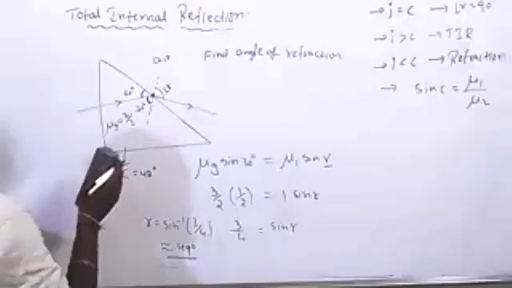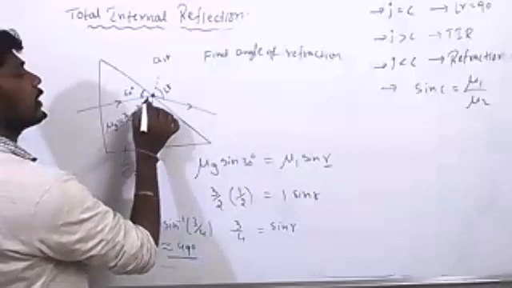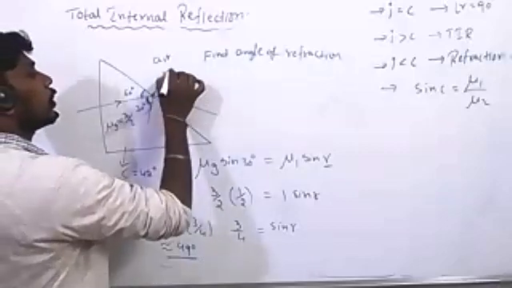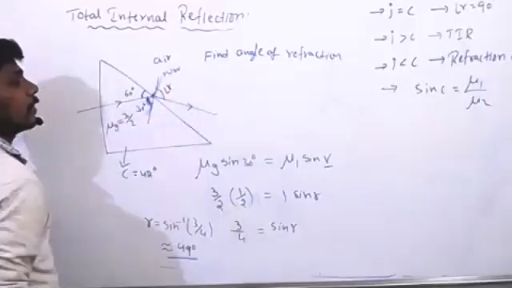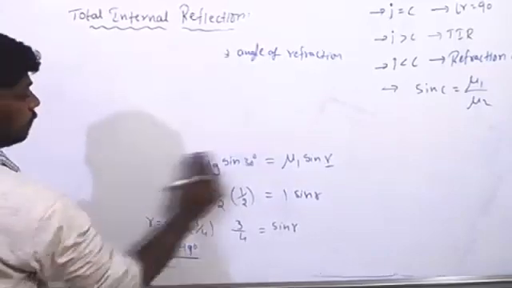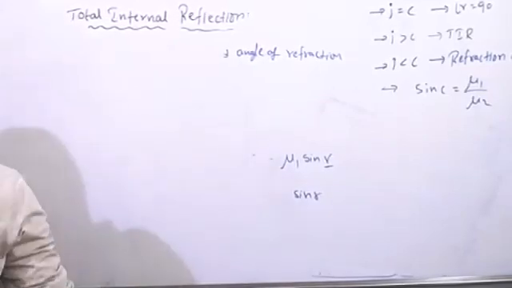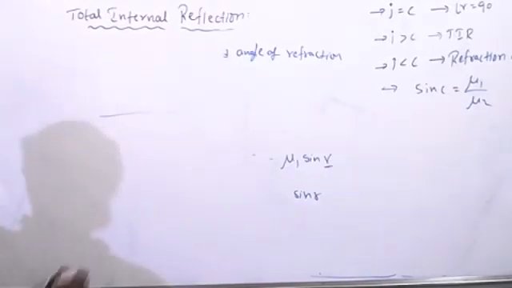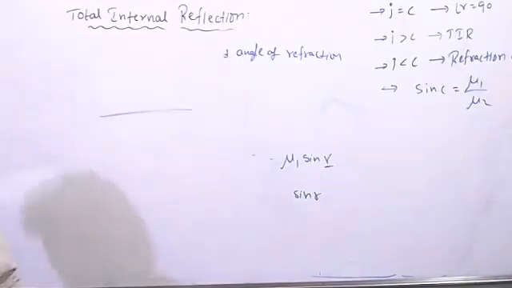So angle of incidence or angle of refraction, we always have to take from the normal. Remember, the normal ray, from that only we have to take. How to draw the normal on any surface?